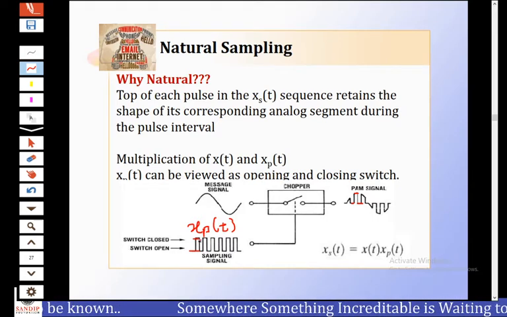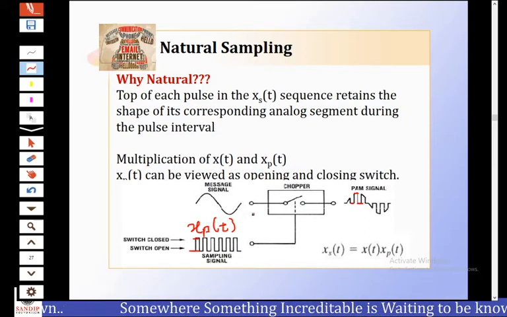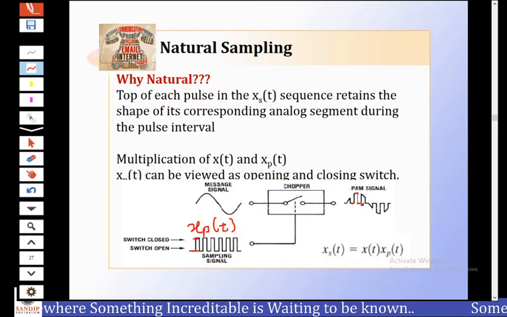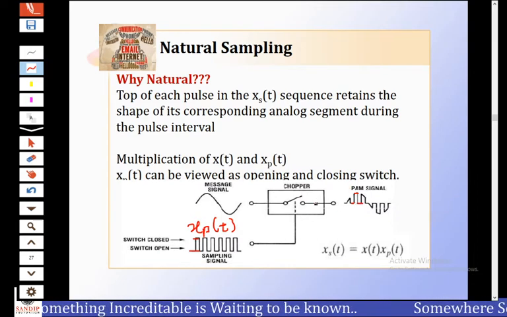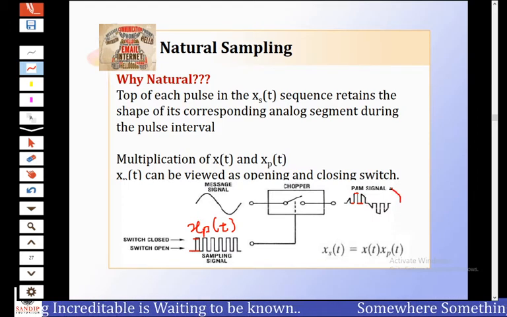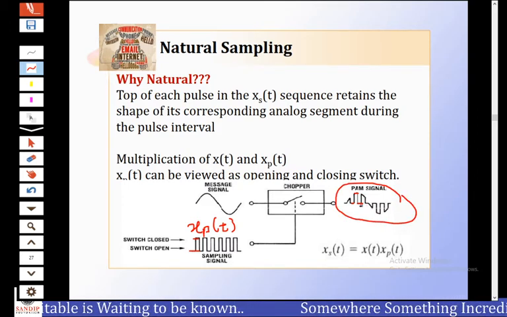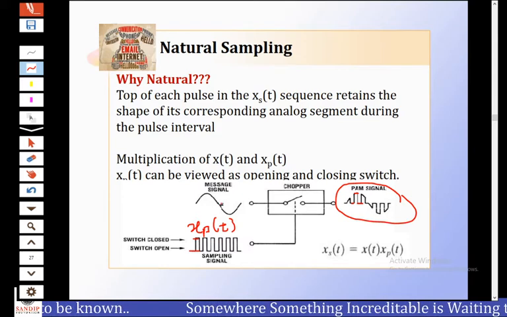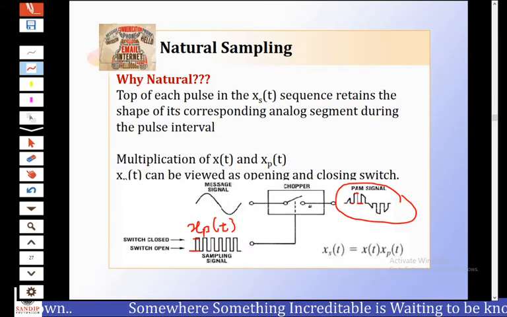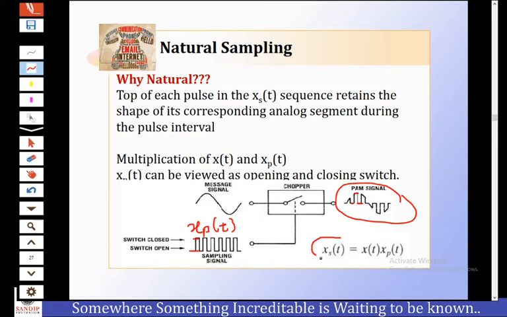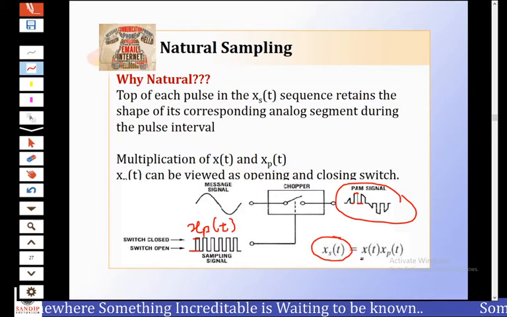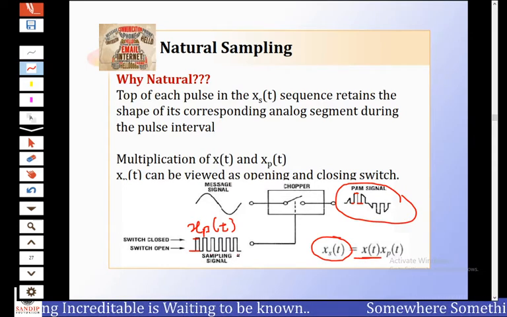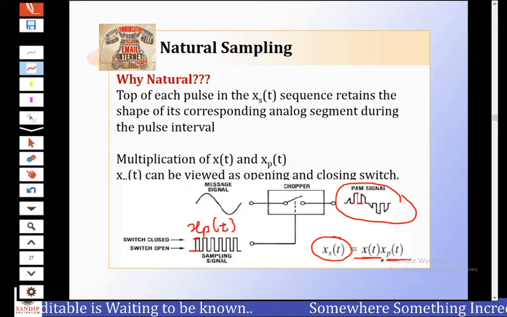If the pulse is positive, then the switch is closed and the input signal is sampled, giving the sampled signal at the output. When the switch is open, there is no sampling. When the switch is closed again, sampling occurs. Now observe the output signal. Here the top of each pulse follows the original shape, or the amplitude, of the input signal. In simple terms, the sampled signal xs(t) is the multiplication of the analog input x(t) and the triggering pulse or sampling signal xp(t).